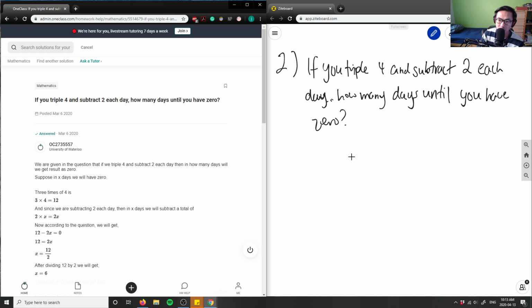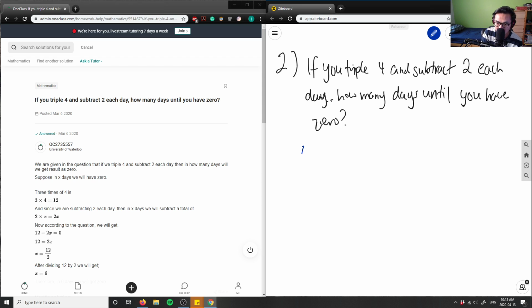So let's do it. So again, if you triple 4 and subtract 2 each day, how many days until you have 0? So let's say that we're going to let some variable because we have to solve for the number of days, right? So let x, or any other letter here, let x be the number of days, because that's what we're doing, right? We're solving for this unknown here. That's cool. Okay, so we have our let statement here.